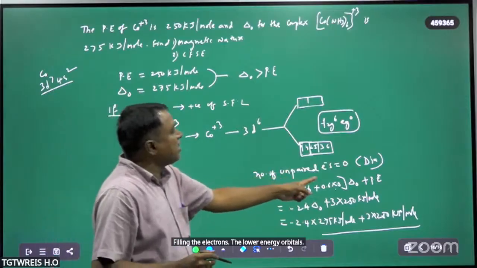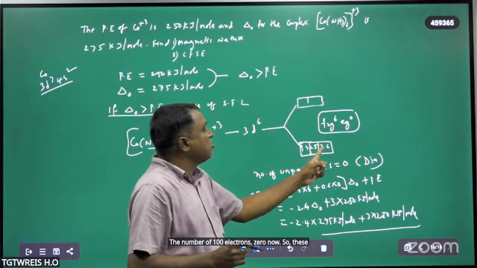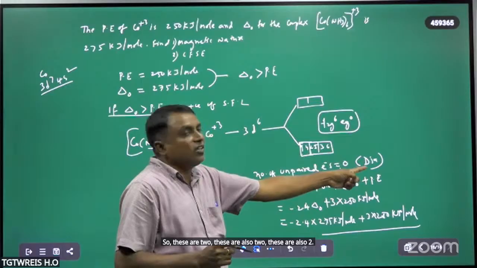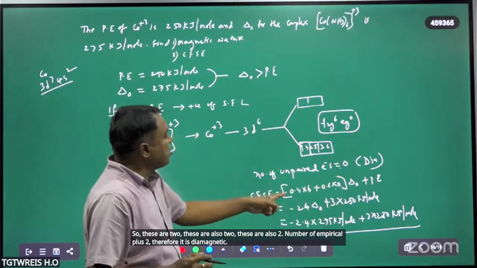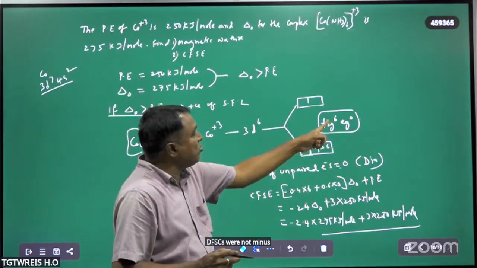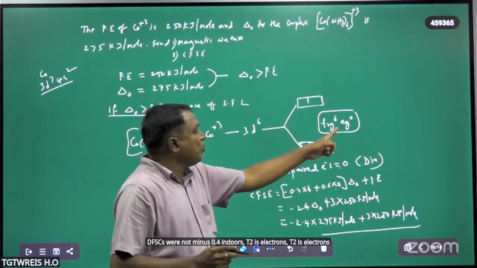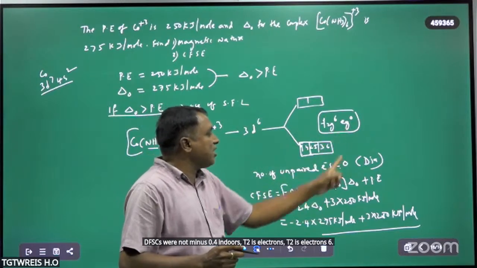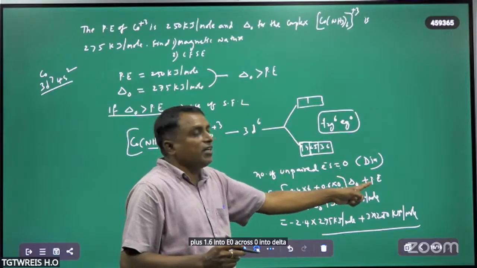So the number of unpaired electrons is 0 now. These are 2, these are also 2, these are also 2. Number of unpaired electrons 0, therefore it is diamagnetic. CFSE is what now? Minus 0.4 into t2g electrons, 6, plus 0.6 into eg electrons, 0, into delta naught, plus pairing energy.